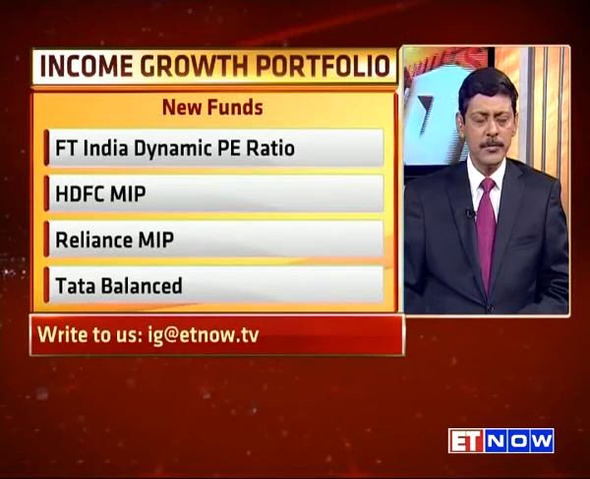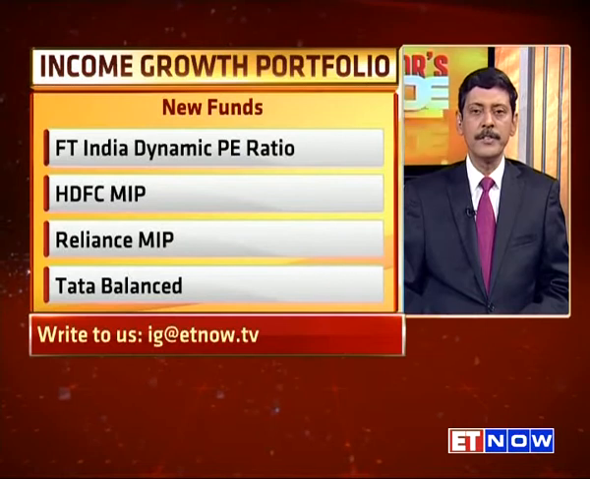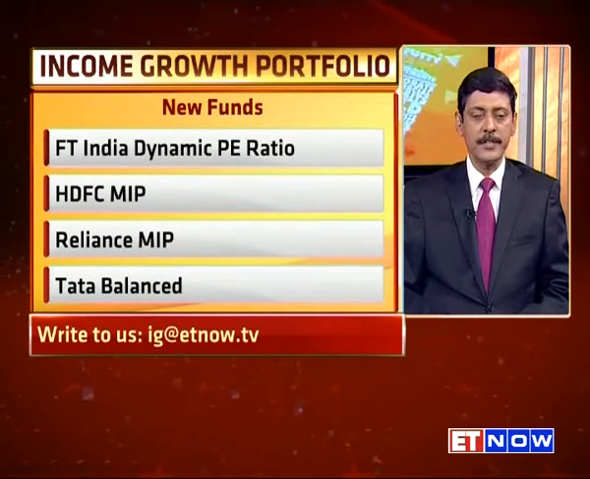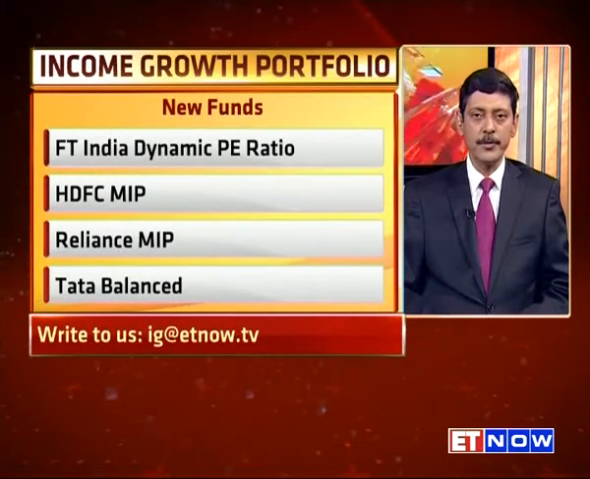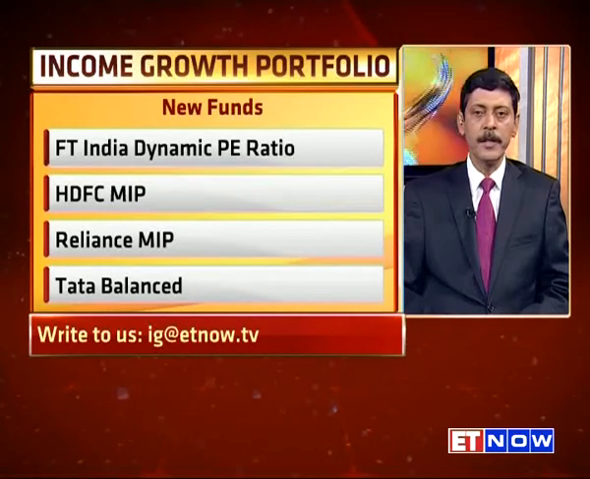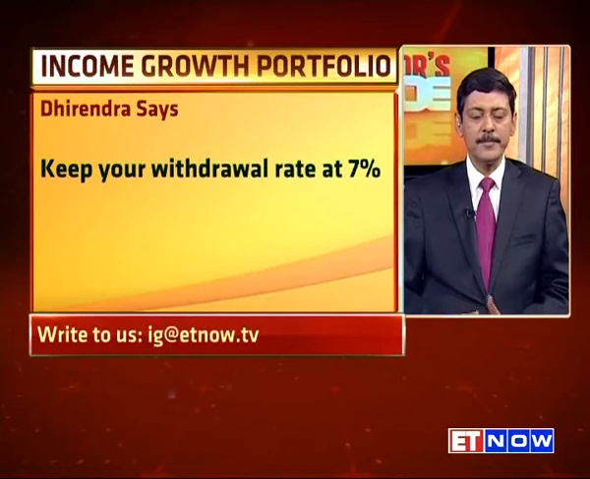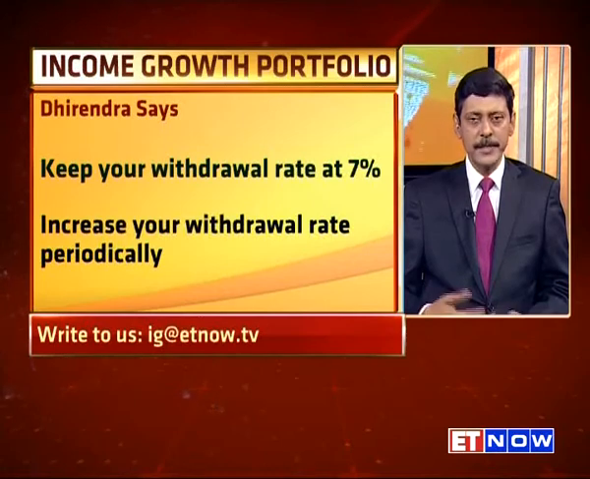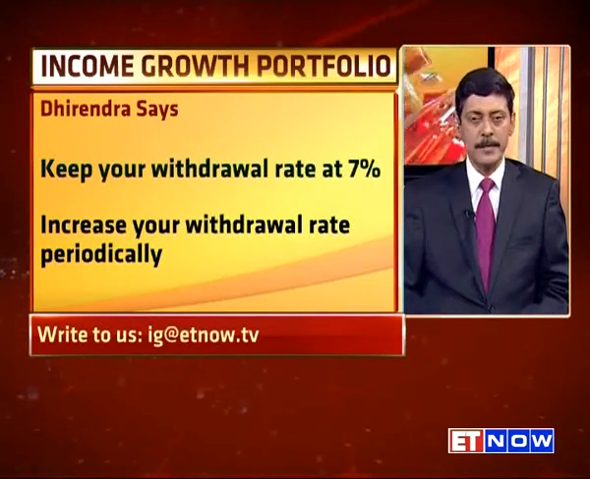So one should be a little more conservative. I think just look at it like this. If you invest a lump sum today, if you make a deposit, you'll be very lucky to get a return of 10%. And if you are in the highest tax bracket, your effective post-tax return will be 7%. So keep your withdrawal rate at 7%, because that is a comparable post-tax rate, and increase your withdrawal rate periodically, every 1 year or every 2 years, revising it depending on the state of your capital.